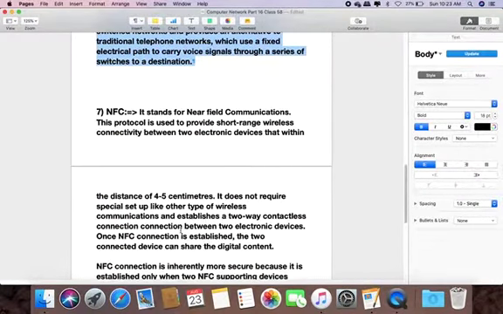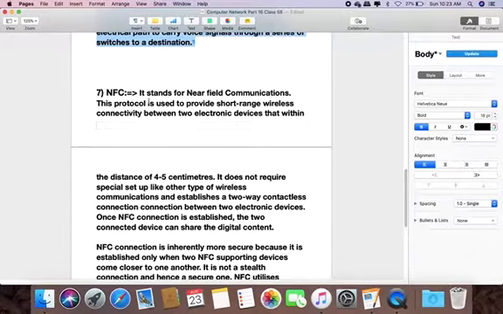Our next protocol is NFC. NFC stands for Near Field Communication. This protocol is used to provide short range wireless connectivity between two electronic devices within a distance of 4 to 5 centimeters. It does not require a special setup like other wireless communication and establishes a two-way contactless connection between two electronic devices. Once the NFC connection is established, the two connected devices can share digital content.